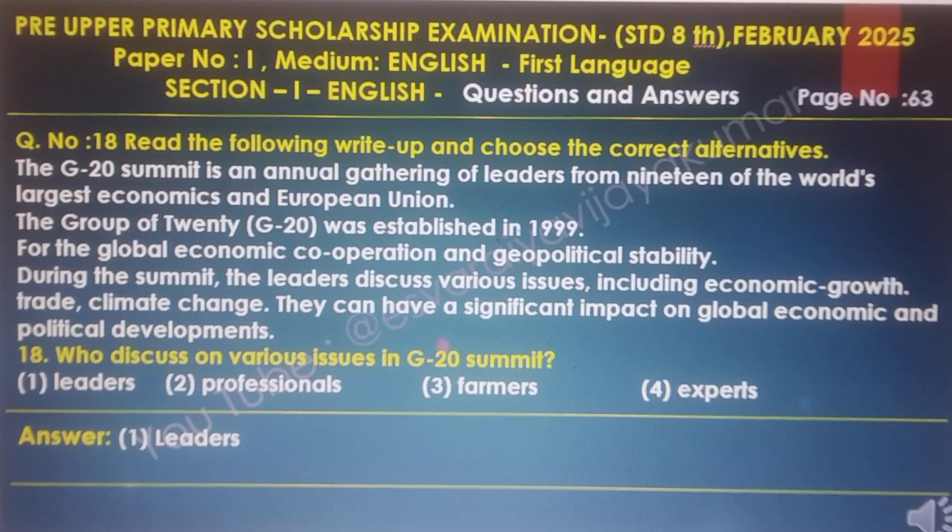During the summit, the leaders discuss various issues including economic growth, trade and climate change. They can have a significant impact on global economic and political developments. Question number 18. Who discussed various issues at the G20 summit? Leaders. Option 1, leaders.